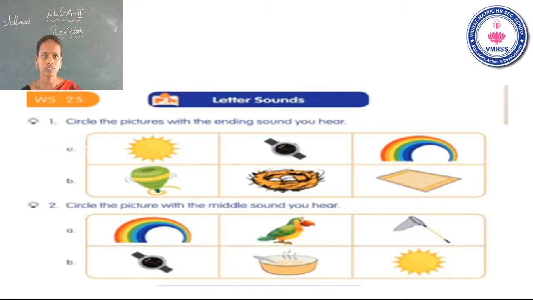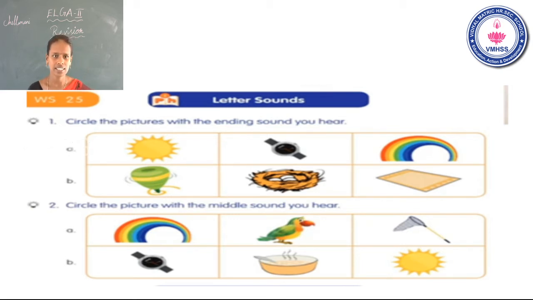Okay. Now go to the third one. Sun. What is the beginning sound? S. Middle sound U. End sound N. So it has a middle sound E? No. First one and last one also wrong. The correct answer is second one. Mix. It has the middle sound E. Beginning sound M, middle sound E, end sound S. So I told the middle sound E. So the correct answer is mix.